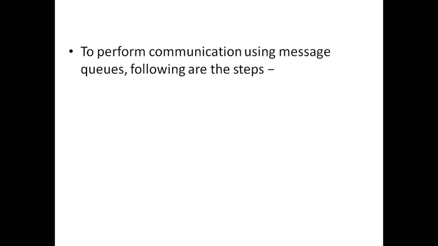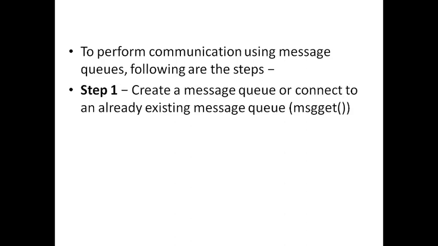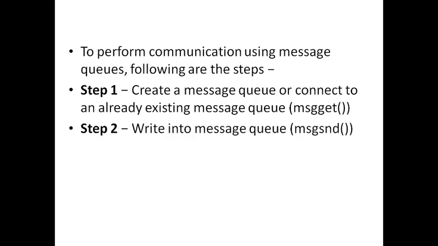Now to perform communication using message queue, there are the following steps to be followed. Step 1 is either you create a message queue or you connect to an already created message queue. So this is step 1. Remember that the same message queue can serve communication for a number of processes. So not all the processes need to create a message queue for themselves. Only one process needs to create the message queue, and all the other processes will only connect to the already created message queue.